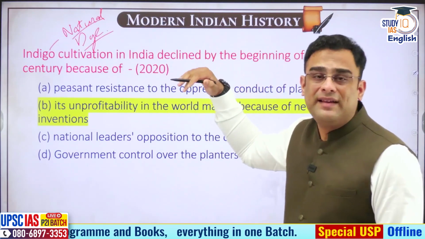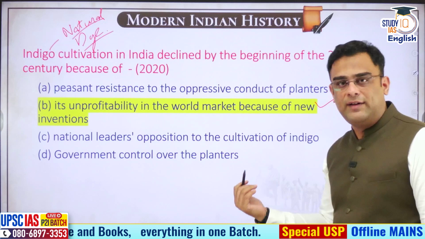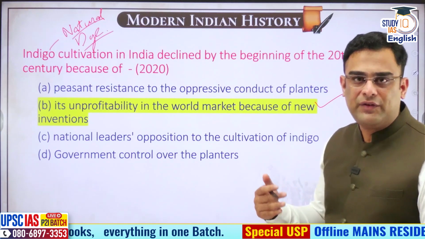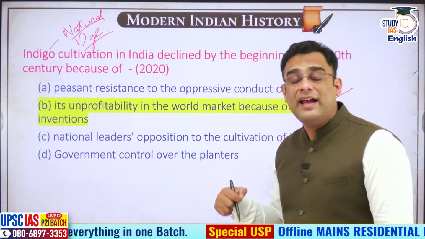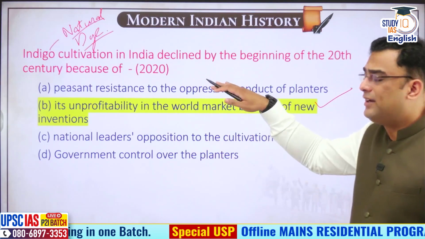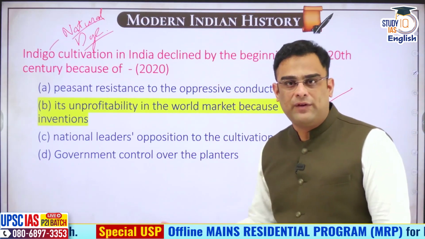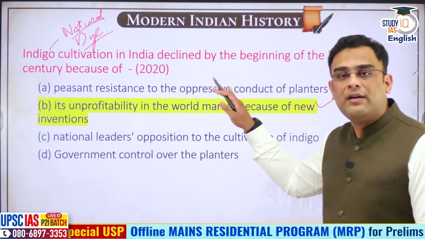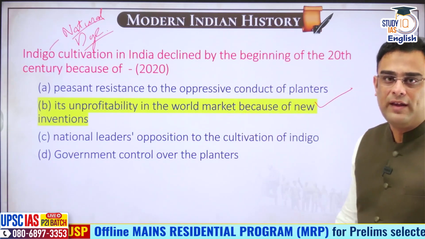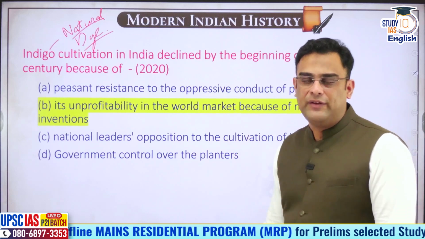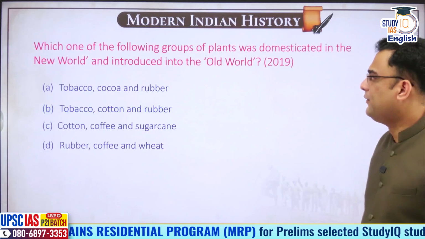Natural dye. But then later chemical dyes were developed. As advancement in chemistry took place, chemical dyes were developed, and because of that, indigo as a natural dye would not be as profitable, and therefore the planters slowly started to close their plantations and their factories of indigo. Next question.